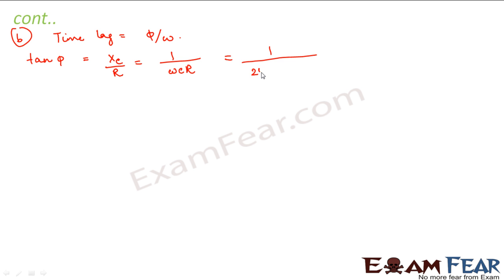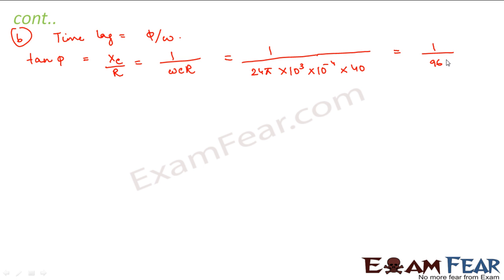In the second part, again, we have to find out the time lag. And time lag is equal to phi by omega. So we have to calculate the value of phi. We know that tan phi is equal to Xc divided by R, which is equal to 1 by omega C R, that is equal to 1 divided by 24 pi into 10 to the power 3 into 10 to the power minus 4 into 40.